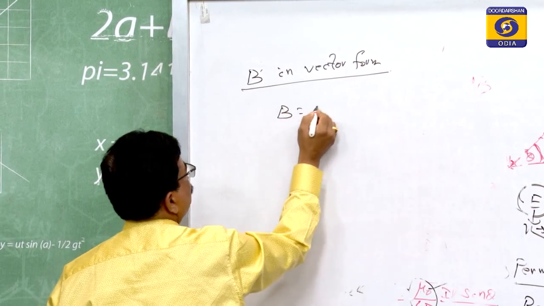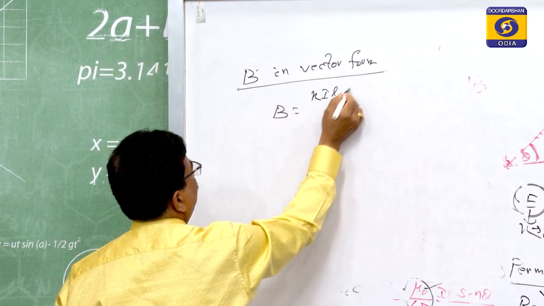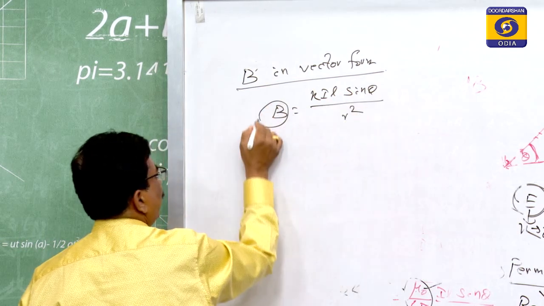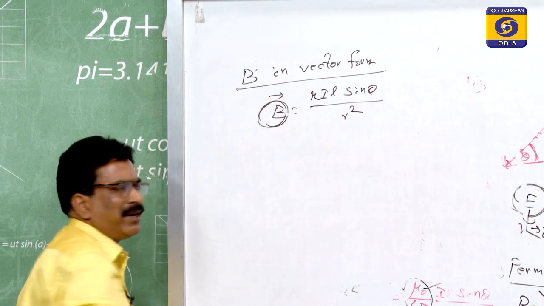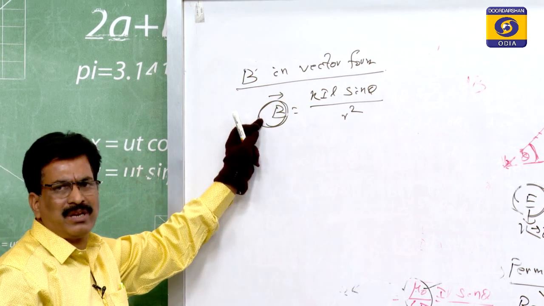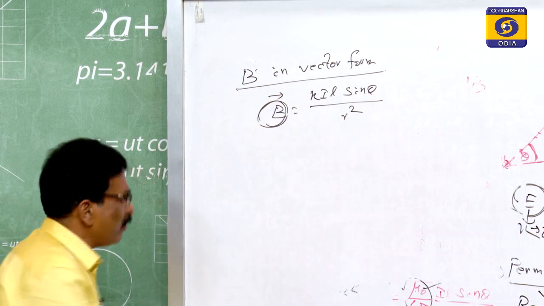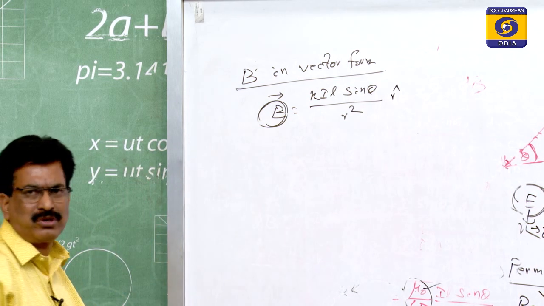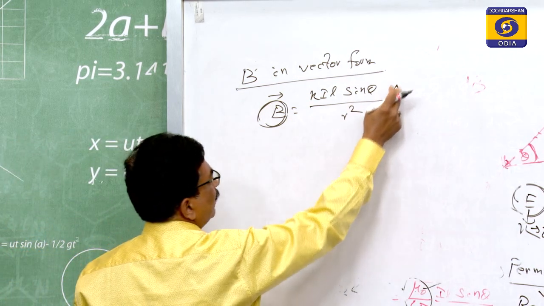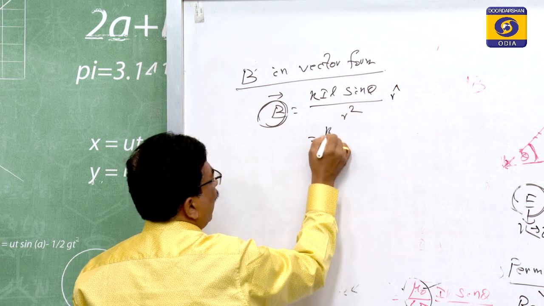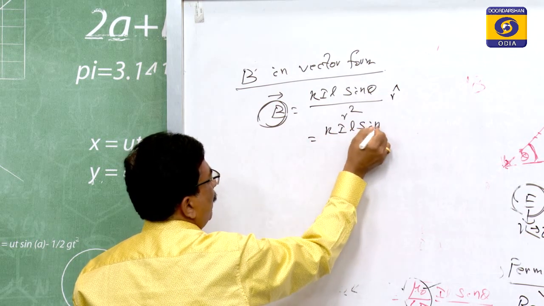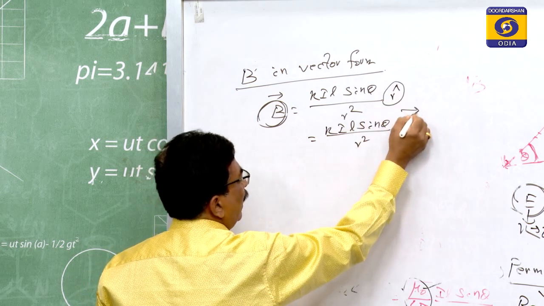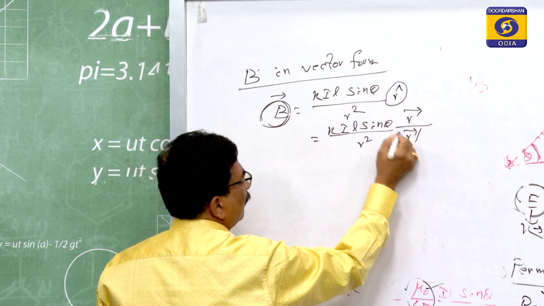We know B is equal to K I L sin theta by r square, and to make it a vector we give a vector sign on the left. On the right hand side, we give it by taking a unit vector of the position, because r varies, so that is r cap, the unit vector.